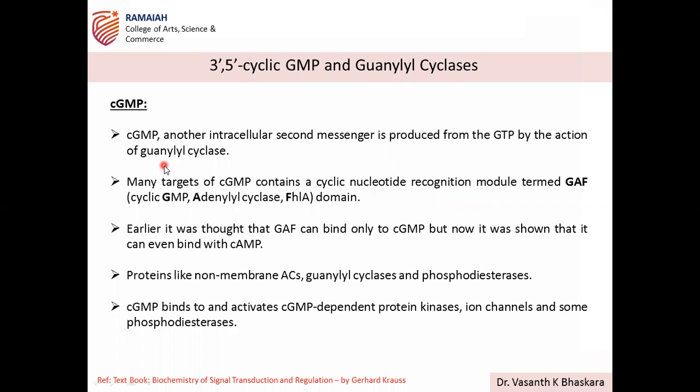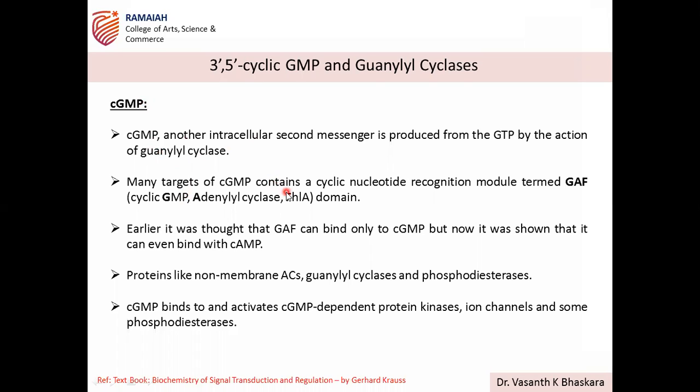PDEs we discussed three types: cAMP dependent, cGMP dependent, and dual specific phosphodiesterase. So cGMP, like cAMP, is a very important second messenger in the cell, and it is produced from GTP by the action of guanylyl cyclase, whereas cAMP is formed from ATP by adenylyl cyclase.